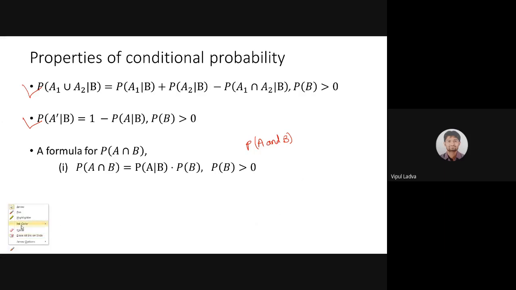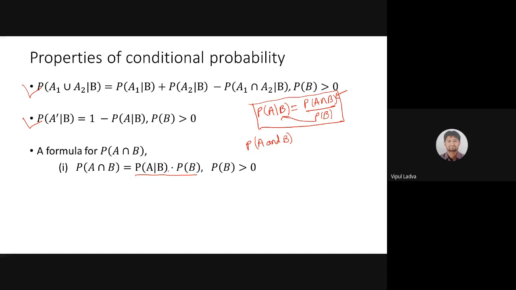Because the formula for probability of A over B is P of A intersection B divided by P of B, where B is the condition. From this formula, if I make the numerator the subject, then P of B, which is lying in the denominator, will get multiplied with this. So P of A intersection B is nothing but P of A over B into P of B. This is what I had written over here.